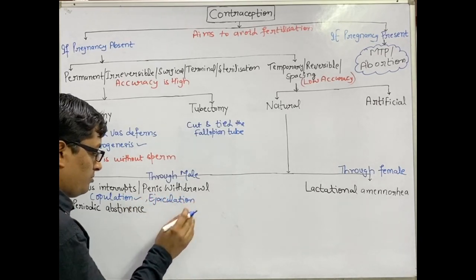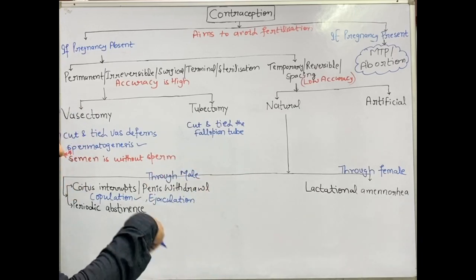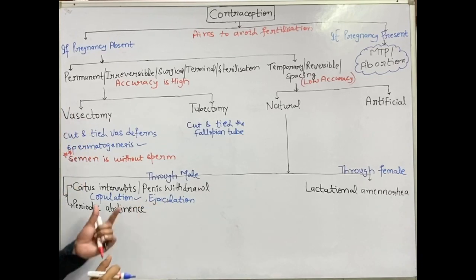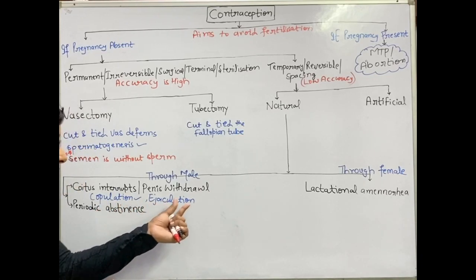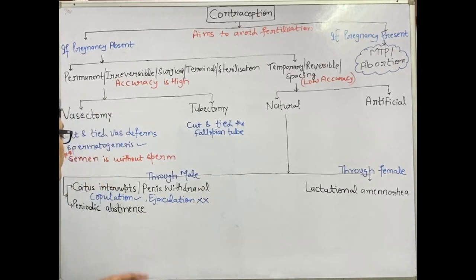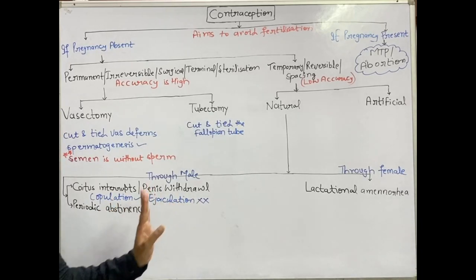So the sperm cannot come out of the male body and cannot reach the vagina, the reproductive tract of the female. Insemination is inhibited, so the sperm and ova cannot meet.